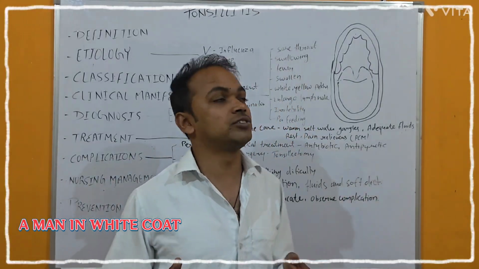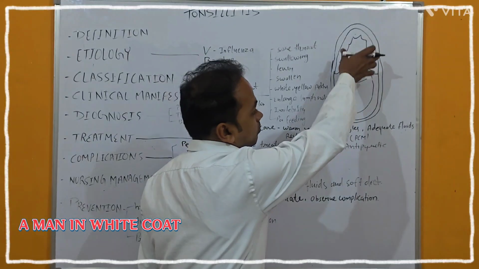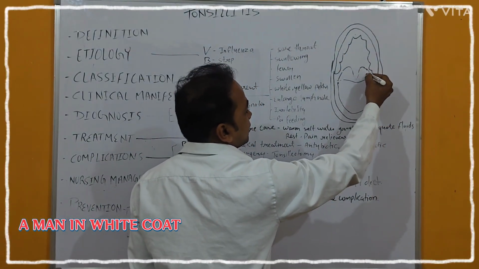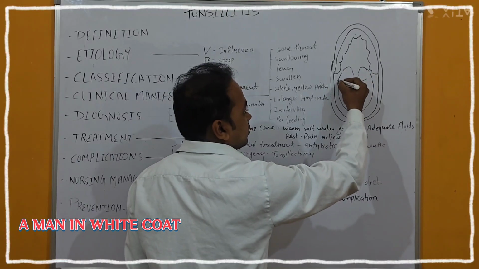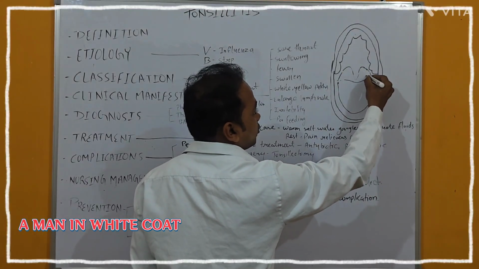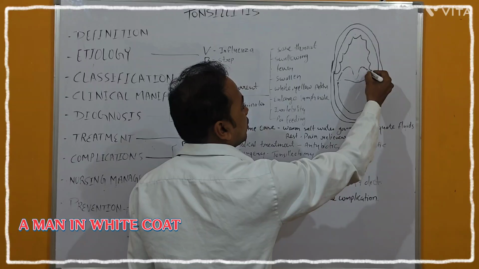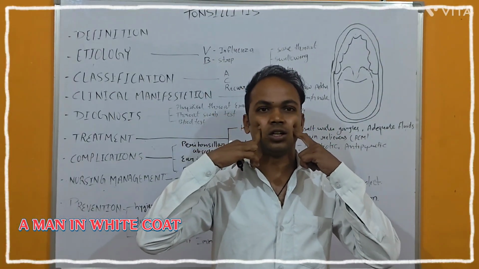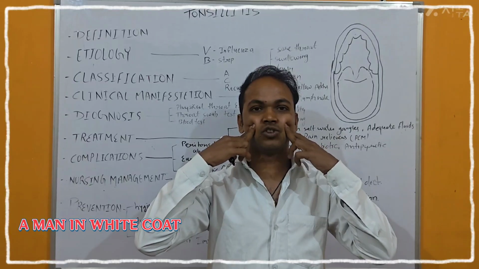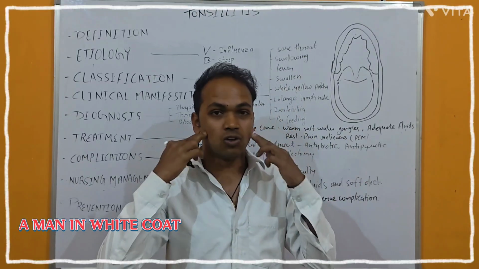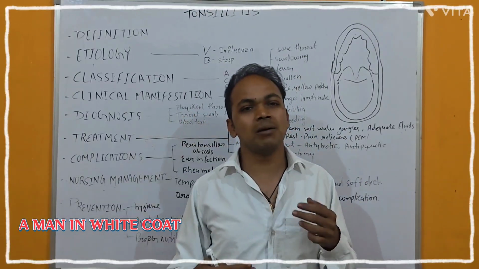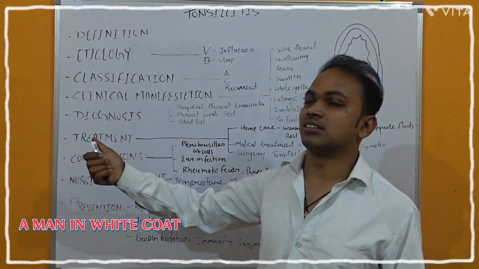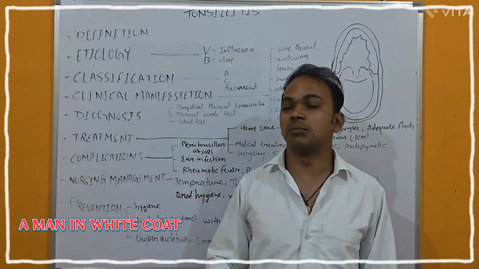So let me understand what is tonsil. Here is a figure of the mouth, with the left side and right side. A round shape organ is called the tonsils. Mainly it is here. If you press here on the upper jaw, it's a tonsil. So infection or inflammation of the tonsil is called tonsillitis. So the definition is completed.